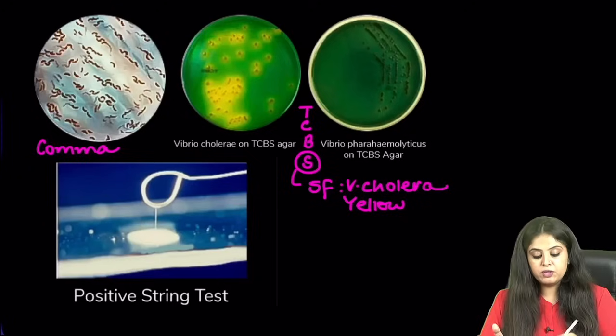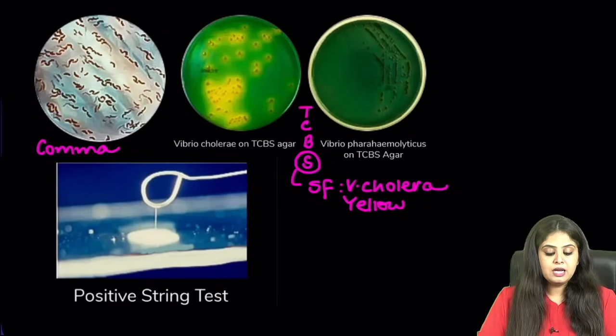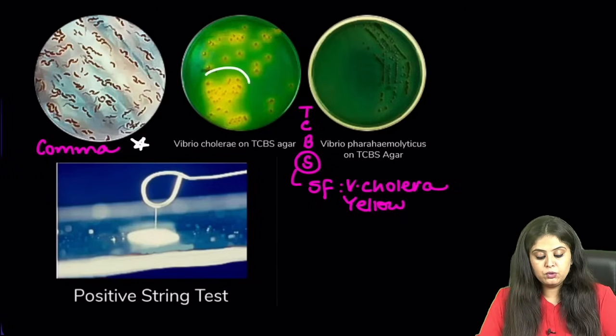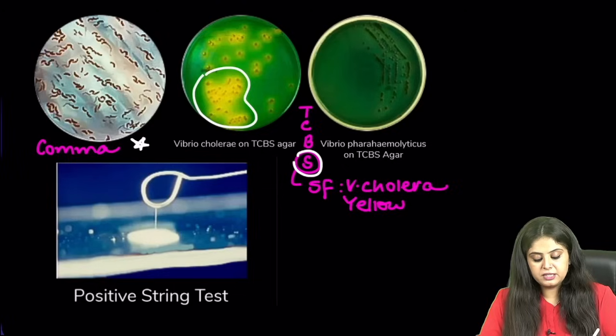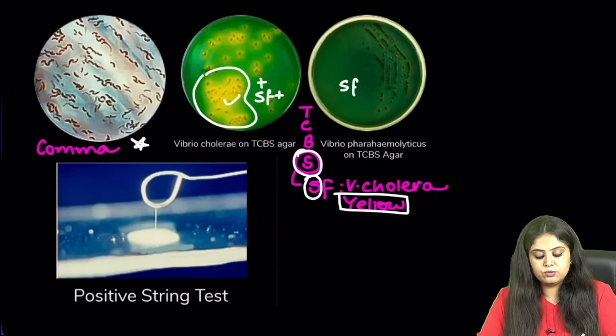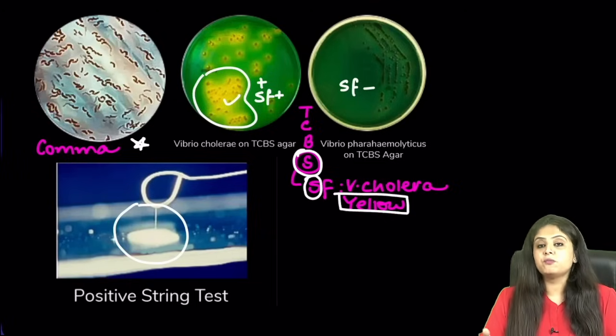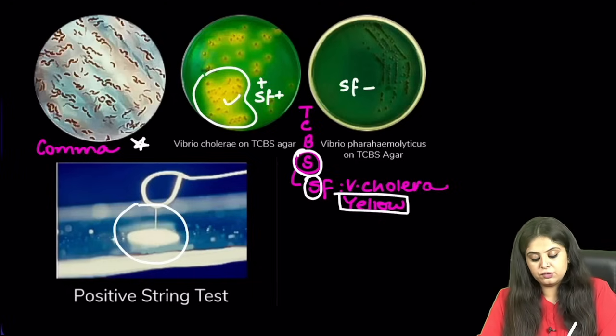Moving on to what Vibrio can show you. Again, a quick screenshot which I've got from the recent images that I taught you. How does Vibrio look like? It is a comma-shaped organism, and I'm putting a star here because it moves very fast, like a shooting star motility. If you want to grow it, which is the culture media, TCBS media, I taught you which fermentation, sucrose fermentation, what color does it give you, Vibrio cholera, yellow color. So here you see a yellow color, sucrose has been fermented. Here you don't see a yellow color, sucrose has not been fermented. And without asking you, I know this is obvious that it shows a positive string sign. So these are all the features.